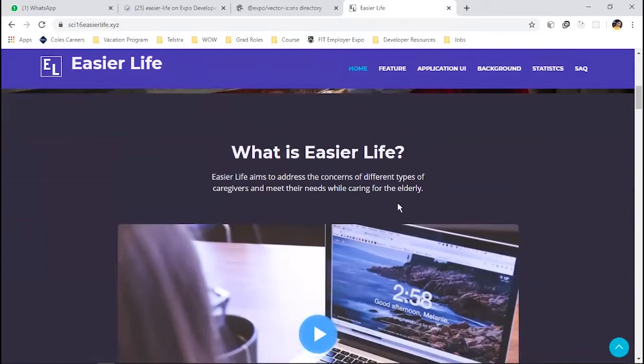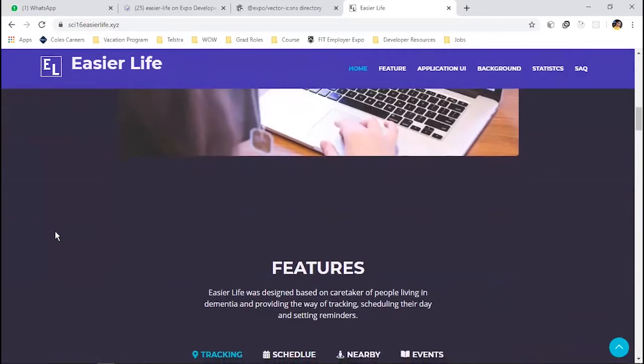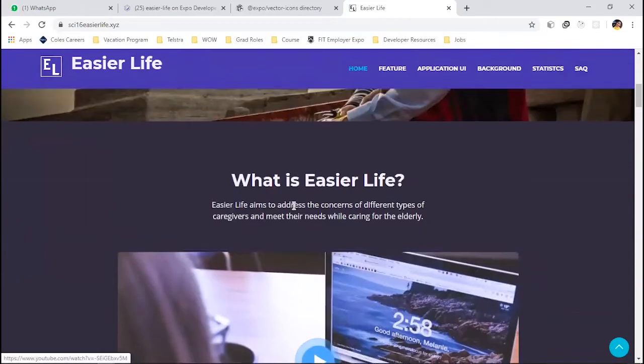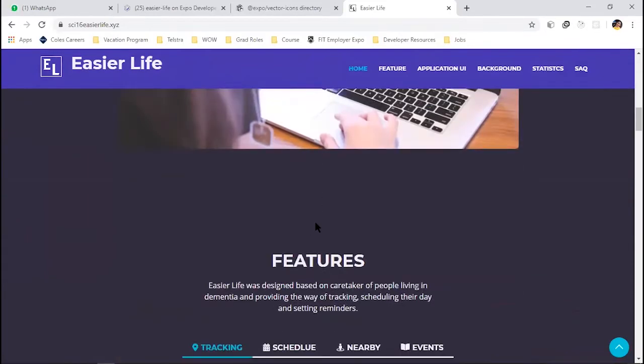What is easier life? Okay. There is a lot of space. Can you remove this space here? This space here.